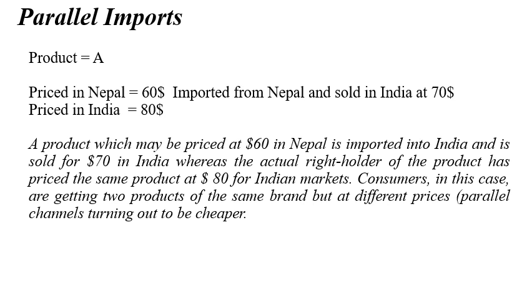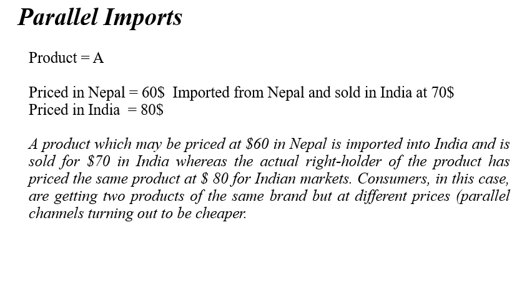So now, what is parallel import? This product which is priced at $60 in Nepal is now imported into India and is sold for $70 in India, whereas the actual right holder of the product has priced the same product at $80 for the Indian market. In this scenario, the consumers are getting two products of the same brand, right? These are the same products of the same brand, but they are priced differently, right?